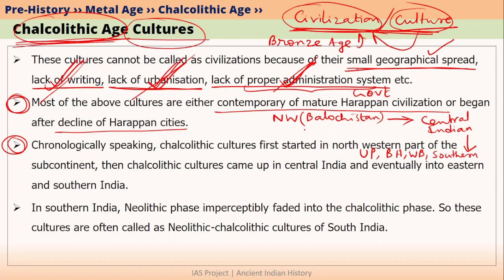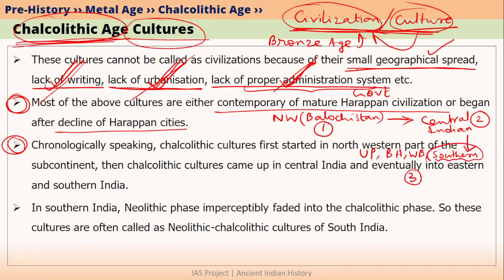That is why you can break down the timeline of Chalcolithic culture development into three parts. Initially, northwestern villages became Chalcolithic villages, then central Indian villages became Chalcolithic villages, and finally, eastern India and southern India developed Chalcolithic villages.